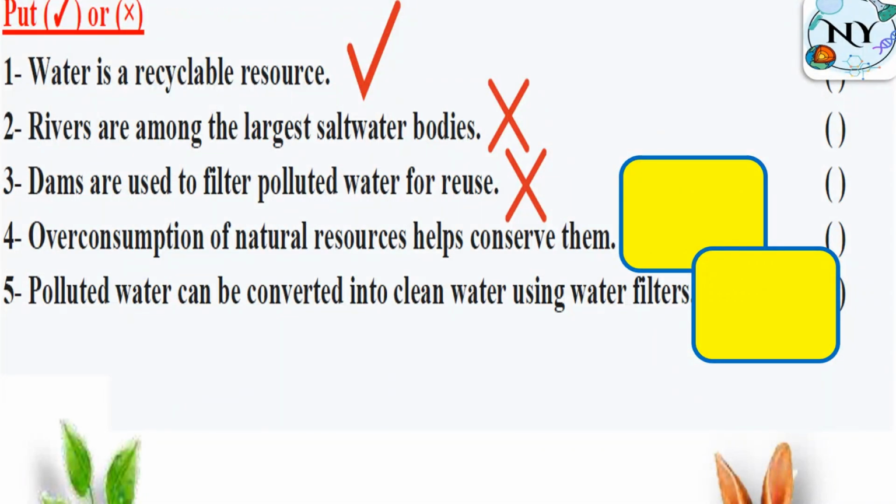Overconsumption of natural resources helps conserve them. Overconsumption here means the misuse. When we use natural resources a lot, it leads to wasting them, not conserving them. False. Polluted water can be converted into clean water using water filters. Again, polluted water can be converted into clean water. Yeah, that's true. So completing the sentence by using water filters, true, true, true.